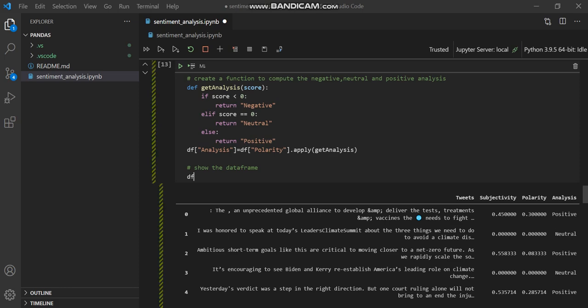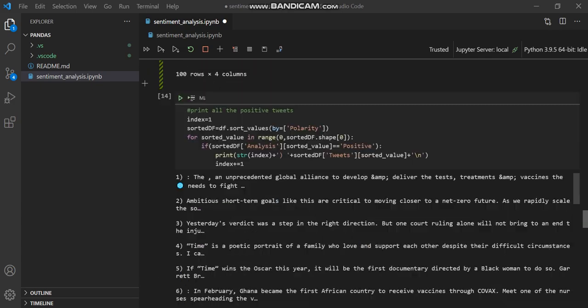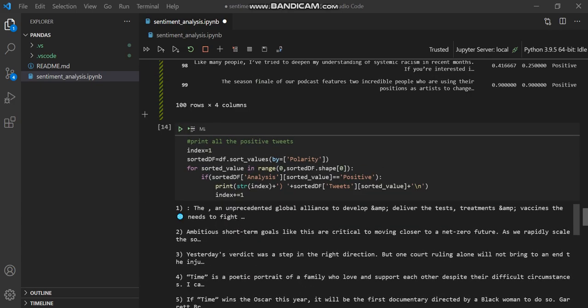And after that I show the data frame. So you can see here I create another column with positive, neutral, and negative responses respectively.